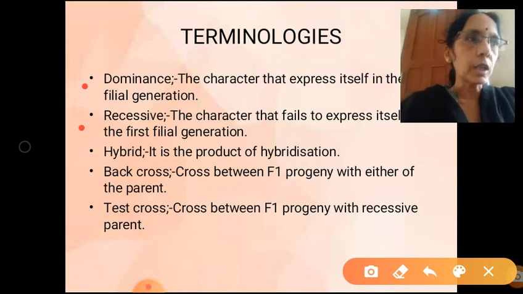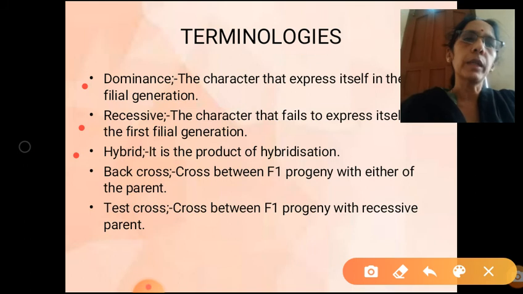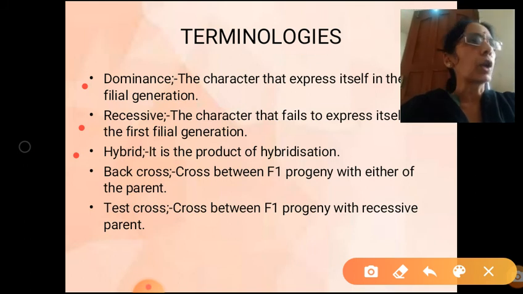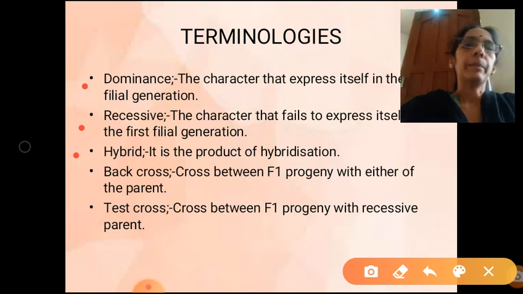So when you are crossing a tall plant with a dwarf plant, all F1 plants are tall. That means tall is dominant. So which character has not expressed? Dwarf has not expressed. So dwarf is a recessive character. Now next term is hybrid. What is a hybrid? Product of hybridization is called a hybrid.